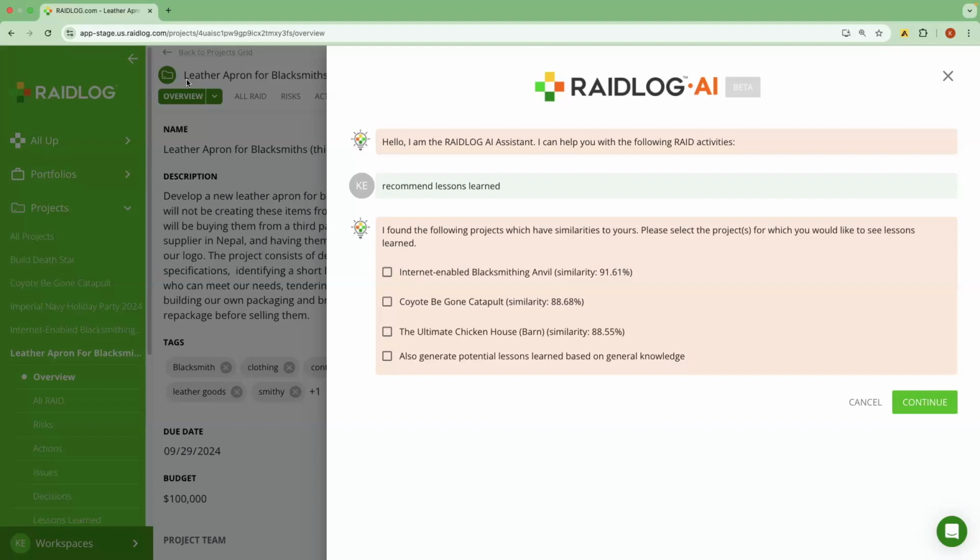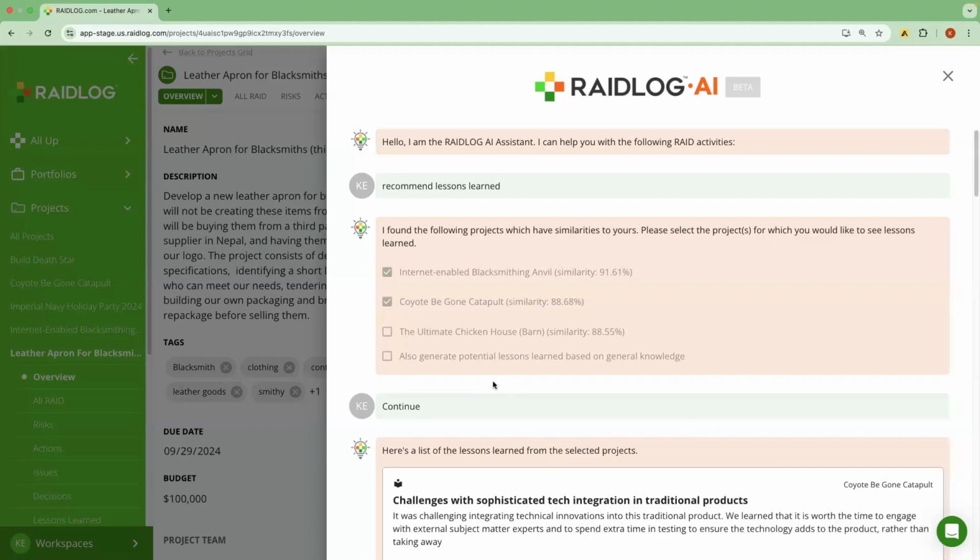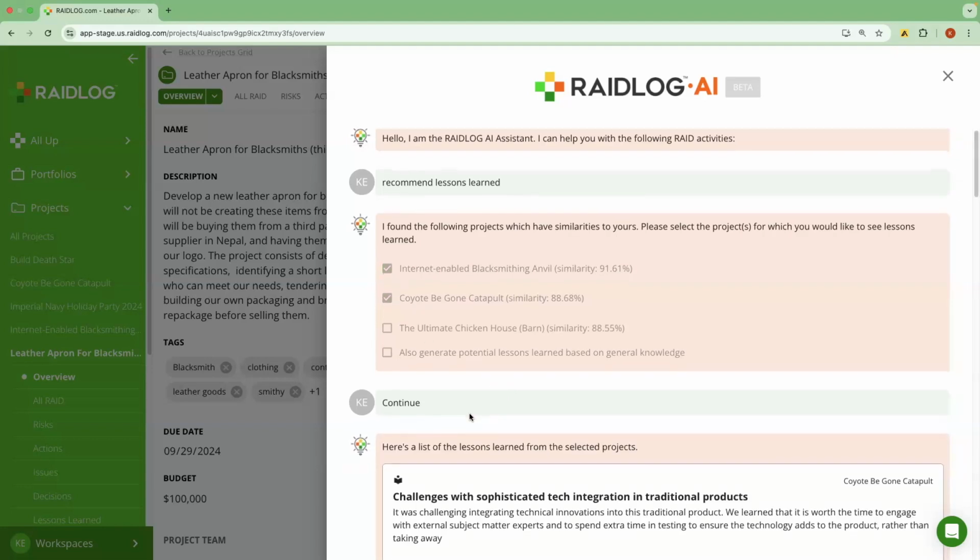So for my project to build a new leather apron product for blacksmiths, the number one match I have is an internet-enabled blacksmithing anvil product. Well, that's a pretty close one. We're also having a Coyote Be Gone catapult. There's another product development. And another one that doesn't seem like quite as good of a fit, so we'll skip that one and I'm going to click continue. And now the system is going to return the lessons learned for those selected projects.